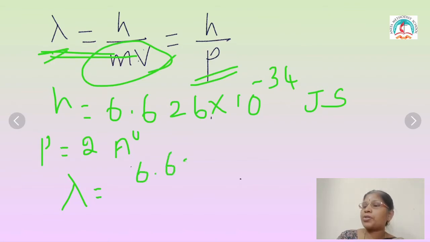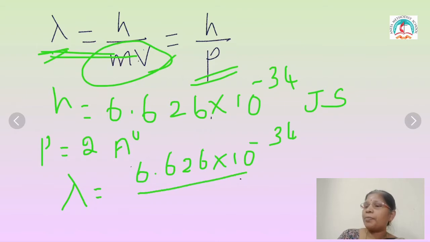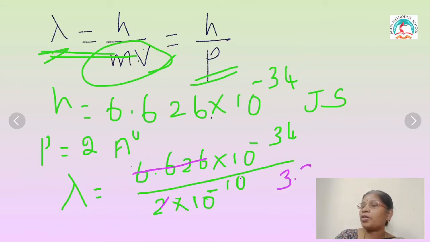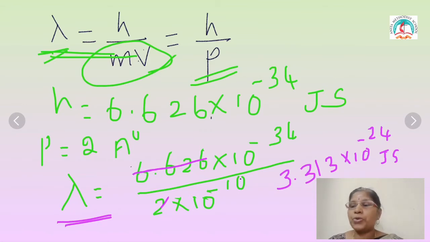So 6.626 into 10 power minus 34 divided by 2 into 10 power minus 10. Then the answer, when you cancel, is 3.313 into 10 power minus 24 joule second. So in this way, depending on what is given, you choose the formula h by mv or h divided by p.